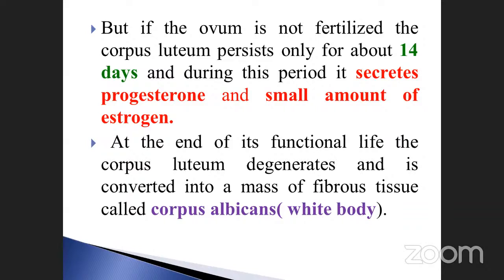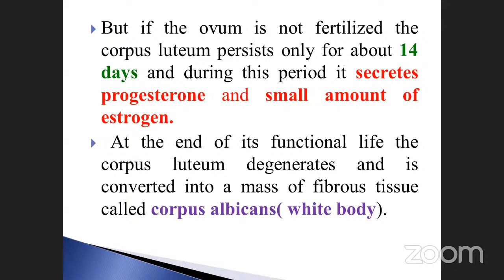After the 14 days, the egg is waiting for the sperm. Suppose the sperm is not fused, that male gamete is not fused with the female gamete. What happened? During this period, it secreted progesterone and a small amount of estrogen.